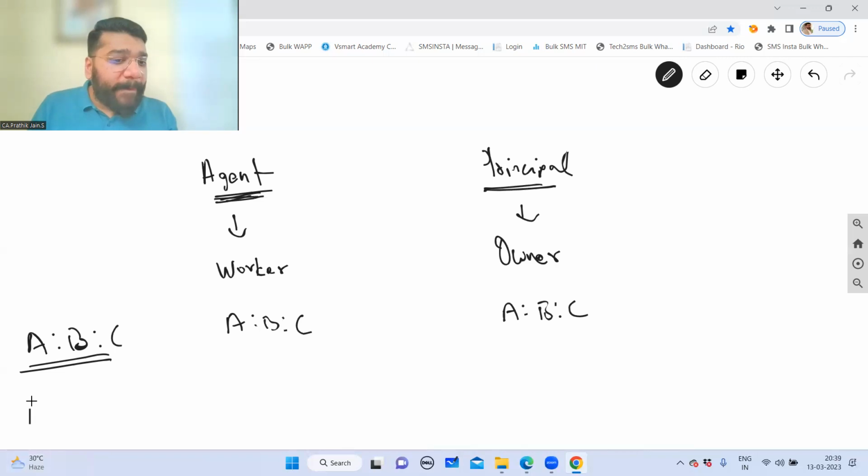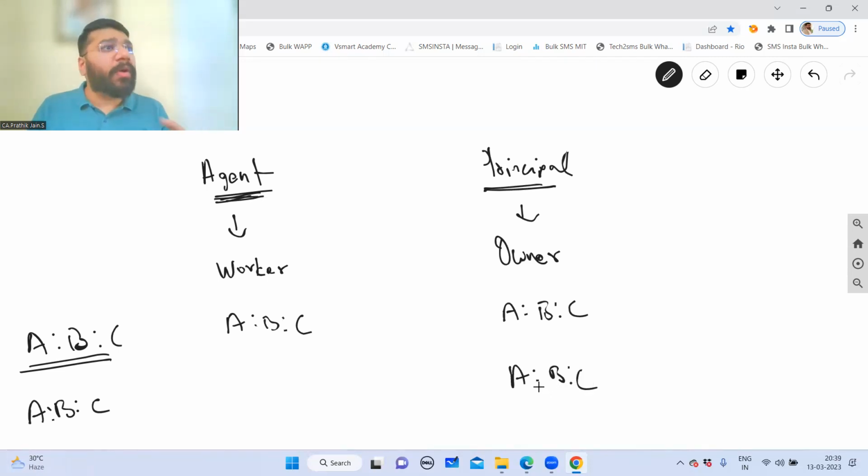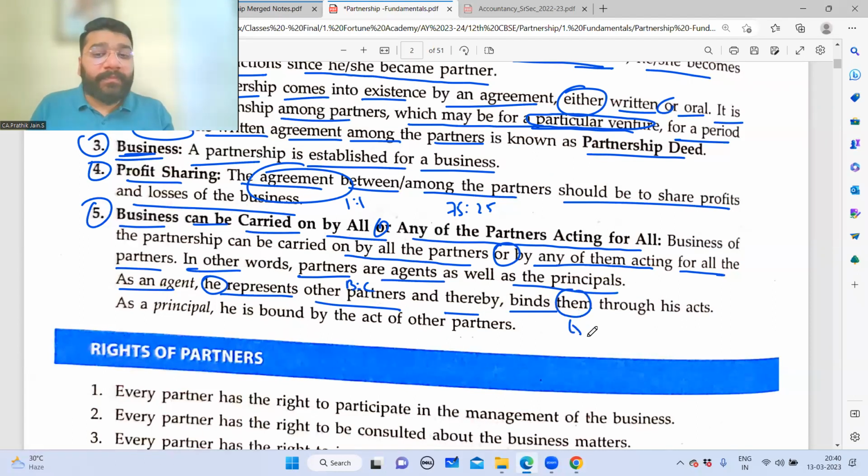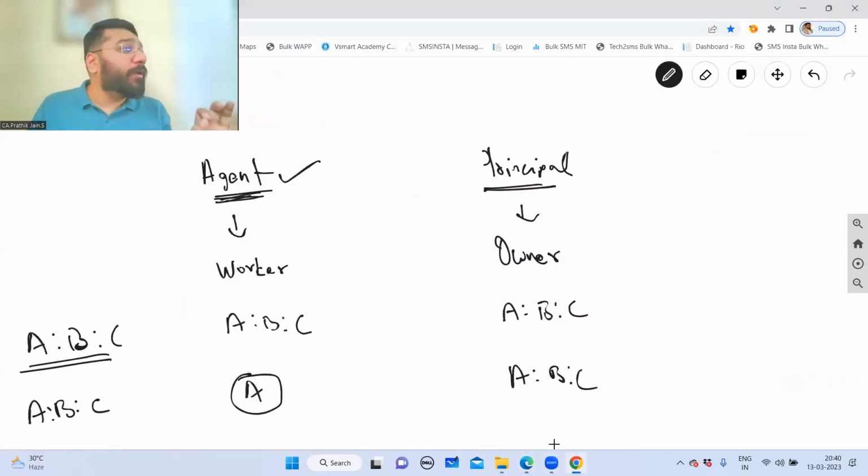So let's suppose A, B, and C are 3 partners. All the 3 of them have invested money. So all the three are partners, all the three are owners, all the three are called principals. But now A is only working on behalf of all the other partners. So A is the working partner. He's called an agent because he's the worker. Now, as an agent, A represents the other partners. As an agent, A represents the other partners, B and C, and thereby binds them through his act.